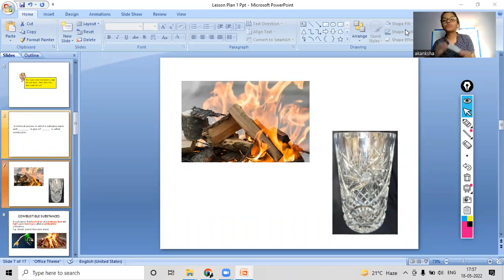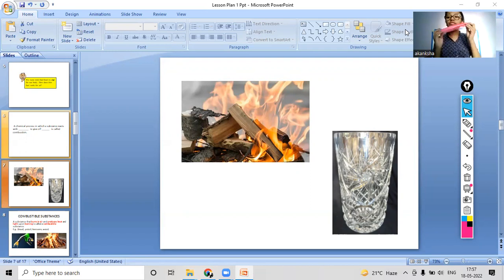Okay, so now we will move on to our next topic, but before that, we have an activity. I will show you some objects and you have to identify whether those objects will burn immediately or it will take some time, right? So you have to find it out. I will show you the objects one by one. This first object is a comb and it is made up of plastic. So will it burn easily or not? You can write your answers in the comment box.